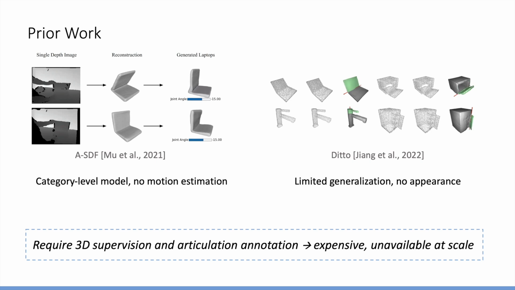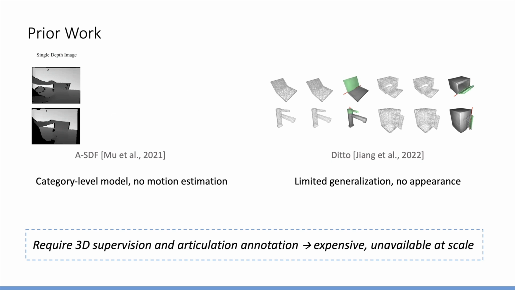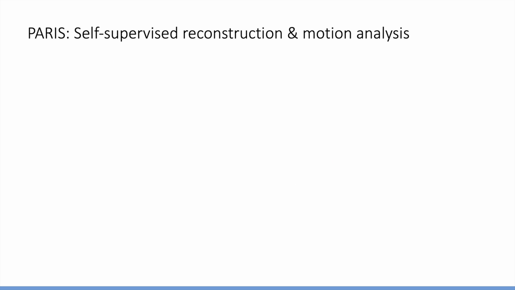Moreover, these methods require 3D supervision and articulation annotations during training, which is expensive and unavailable at scale. To address these limitations, we designed a self-supervised approach without relying on any 3D supervision, semantic, or motion annotations. The key idea is that we separate the parts from two observations by leveraging motion as a cue.